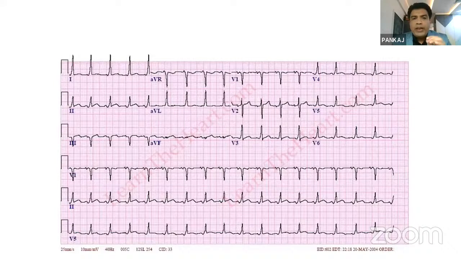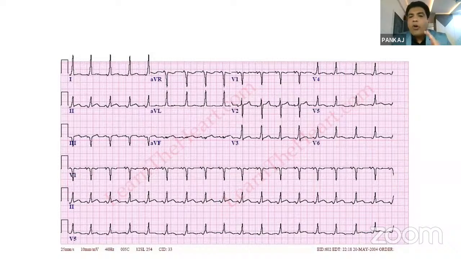This is also a very classical ECG which shows delta waves, a short PR and a slurred QRS. It is nothing but WPW syndrome. So if a patient comes to your OPD with intermittent palpitation, please go ahead with an ECG and cardiac checkup, and if possible, go for Holter monitoring. Always remember that commission is better than omission.